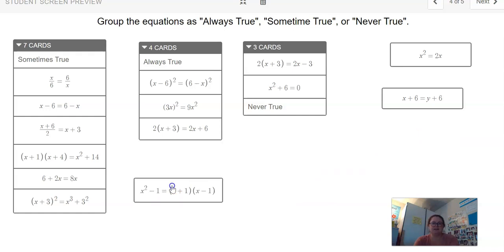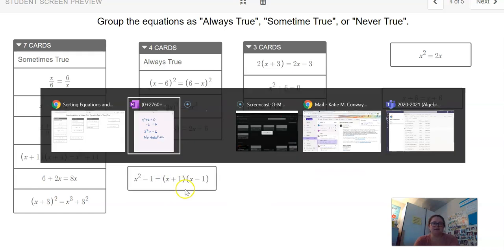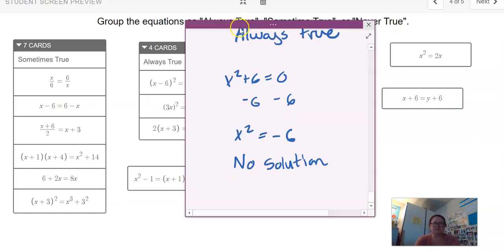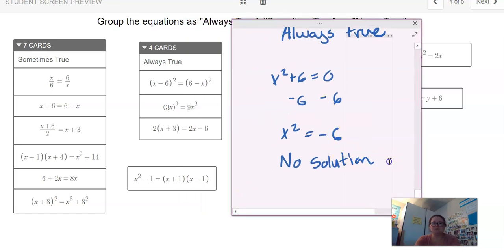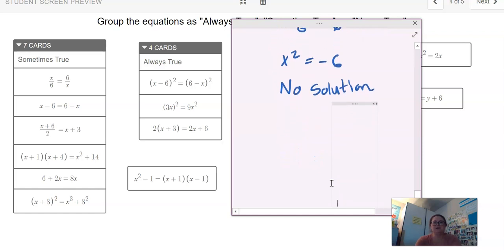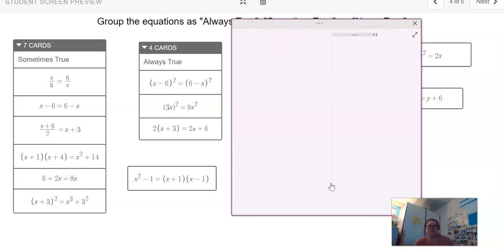All right, x squared minus 1 equals x plus 1 times x minus 1. Now this one you might remember. Is that true? One way to think of always true is as a property. Am I properly using my rules for algebra?